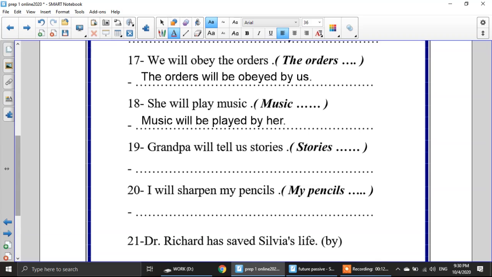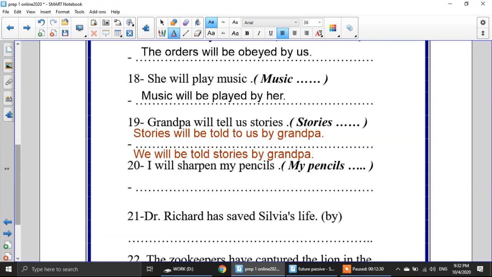The other one, we will be told stories by Grandpa. Both are correct.